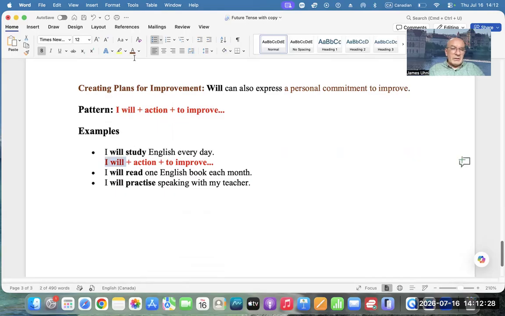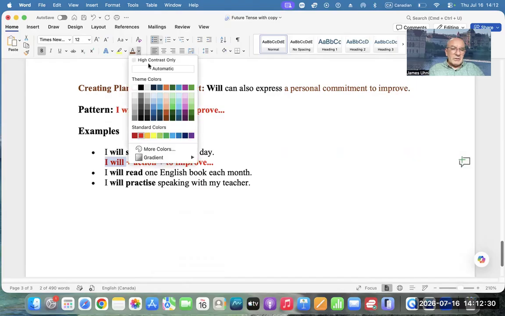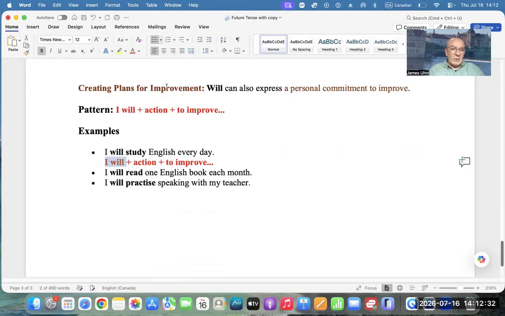So in this case, it is a subject. Or if you want, I prefer creating plans for improvement. So I will is actually using verb will, what you will do by creating plans.